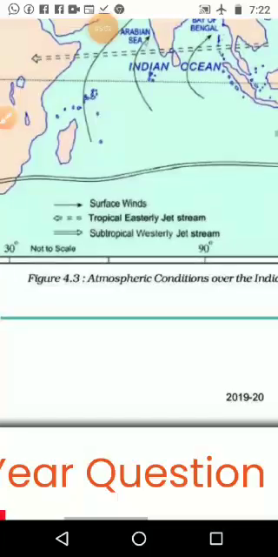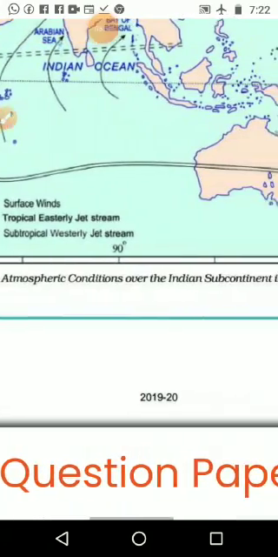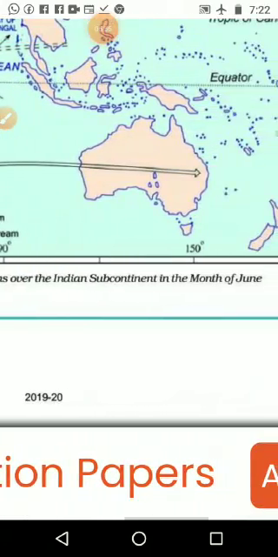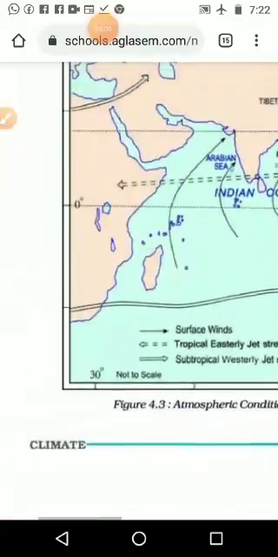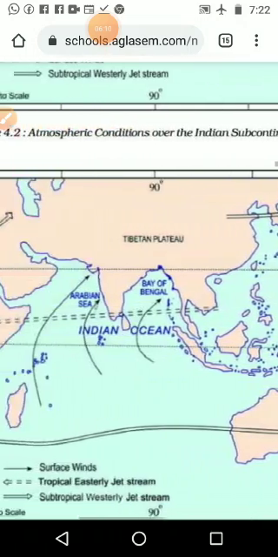Then in the next picture, it is giving atmospheric conditions over the Indian subcontinent in the month of June. In the month of June, what is happening, that we are going to see. And we can see again here the surface wind. It is moving from the Indian Ocean, coming to the landmass of India.